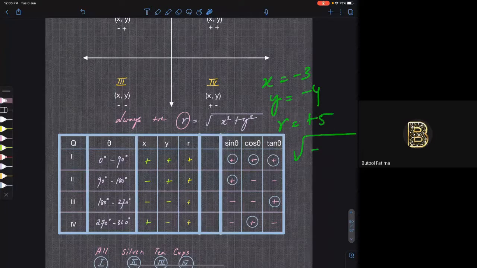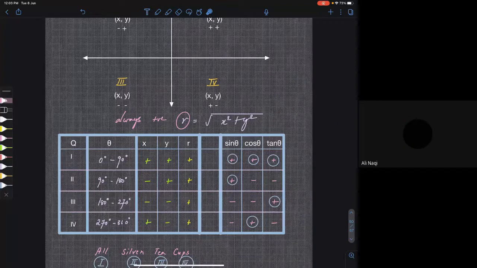So it doesn't matter if x is minus 3, y is minus 4, still r is equal to plus 5. Why? Because under root of minus 3 whole square plus minus 4 whole square is 9 plus 16, which is root of 25, which is equal to 5. You are getting my point? So r is always positive, so that you have to remember. I have written here.